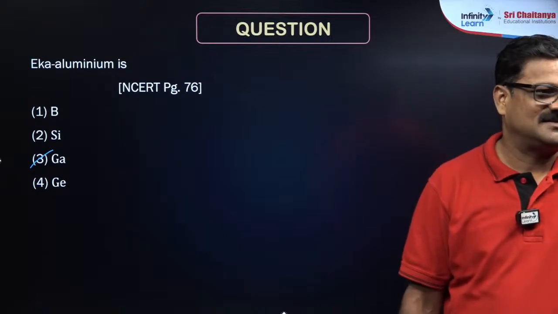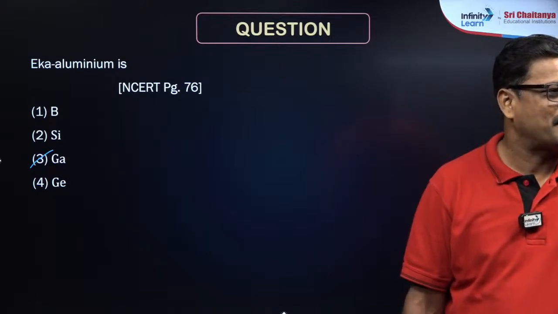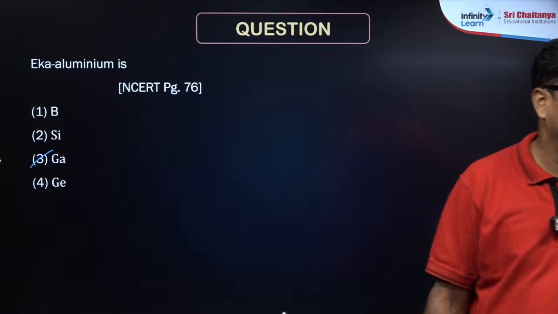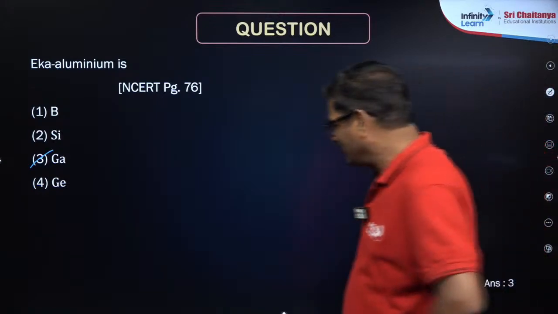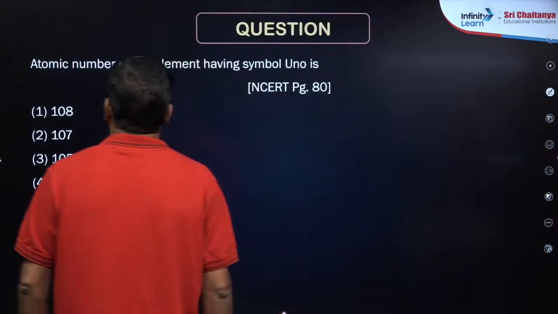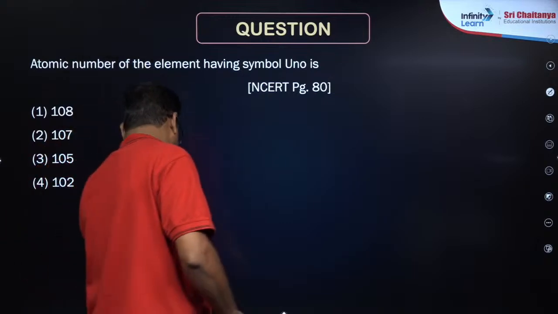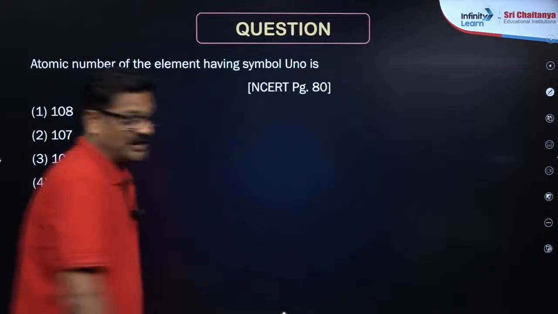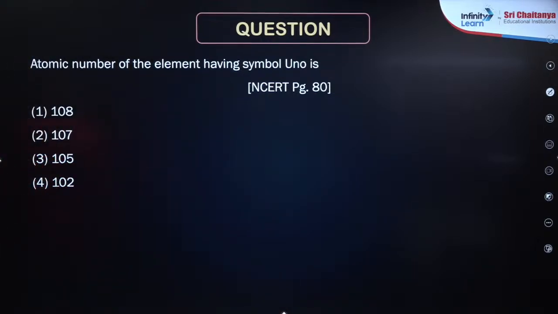Fardin, right? Hello Fardin. Very good. Very good. We will go ahead with one more question. Atomic number of the element having the symbol UNO is... come on. Everybody open the NCERT book and look at the page numbers.